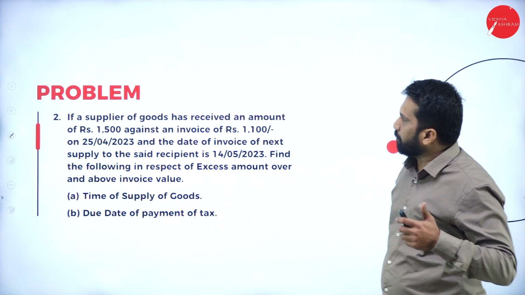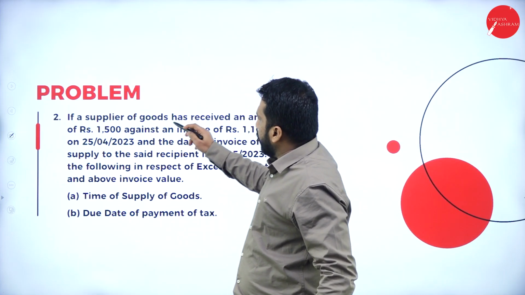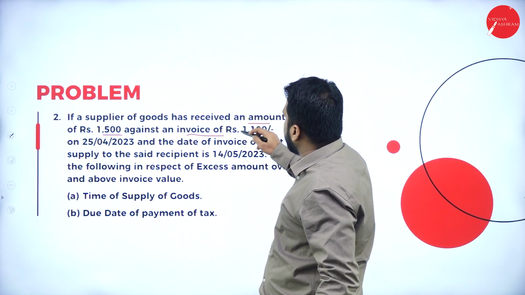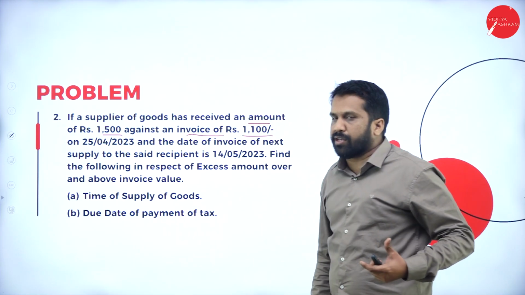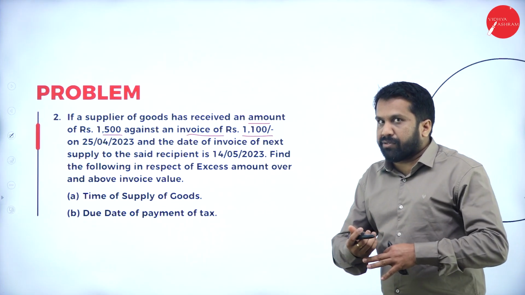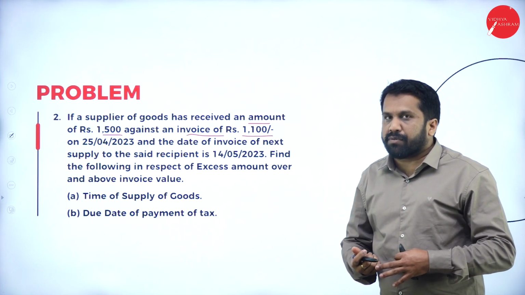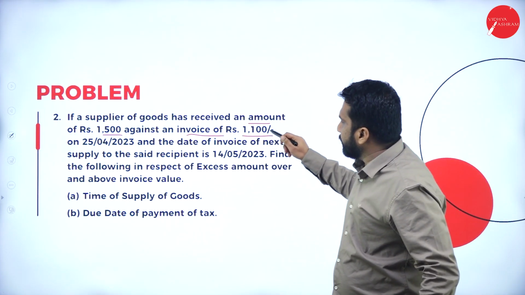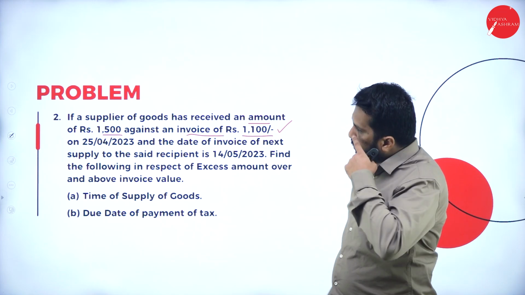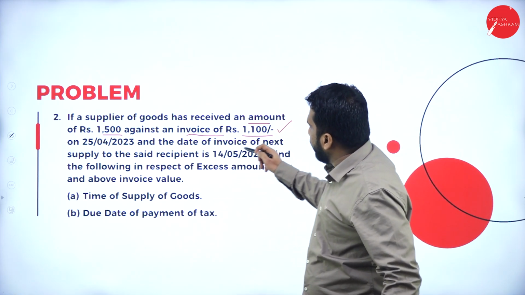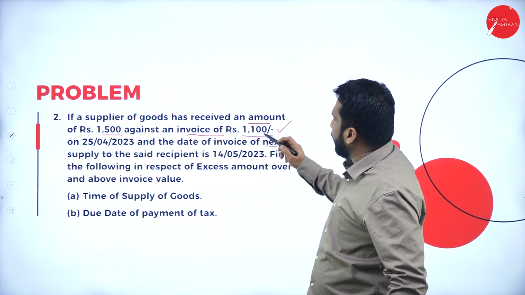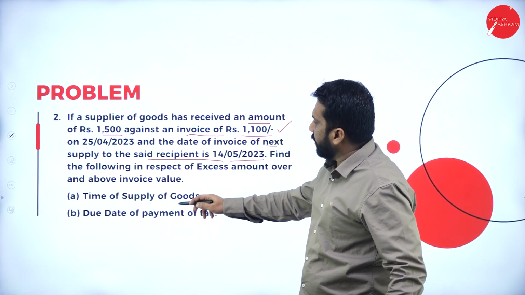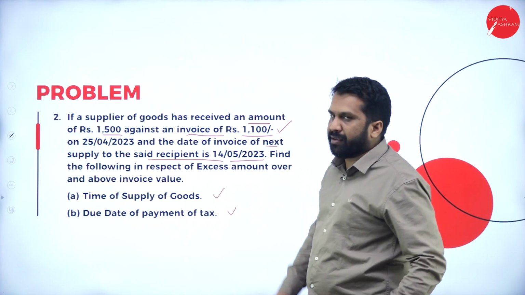Now, I'll go to the next one. If supplier of goods has received an amount of rupees 1,500 against an invoice rupees 1,100. The invoice price is how much? 1,500. If we receive completely, the date of receipt will be considered as a time. In this, 1,500, but he has received only how much? 1,100. Now, and the date of invoice is of next supply to the said recipient 14.5. Find out the following: time of supply, due date for payment, tax.